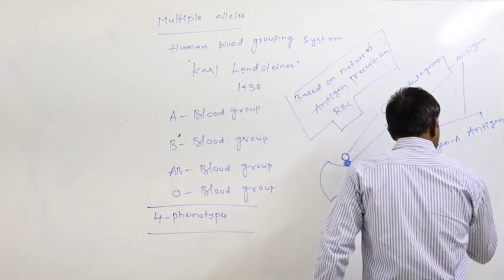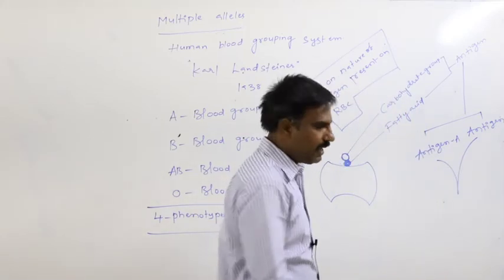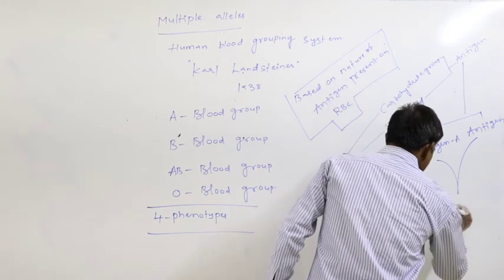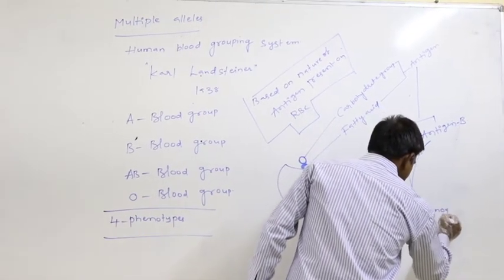These two are together called isoagglutinogens.